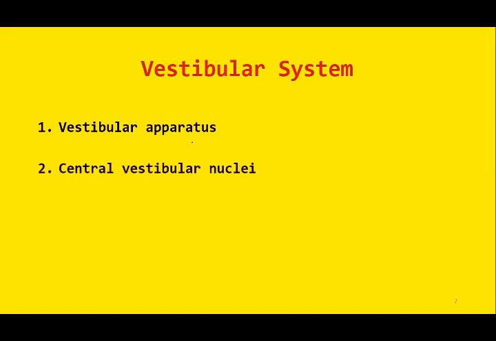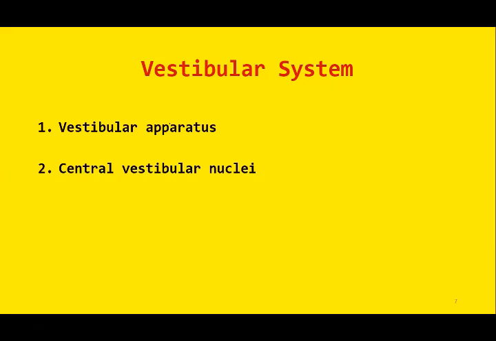Number two, all the vestibular nuclei, especially the four central vestibular nuclei that we will discuss later. So when we use the term vestibular system, besides the vestibular nuclei, it also includes the complete vestibular apparatus.